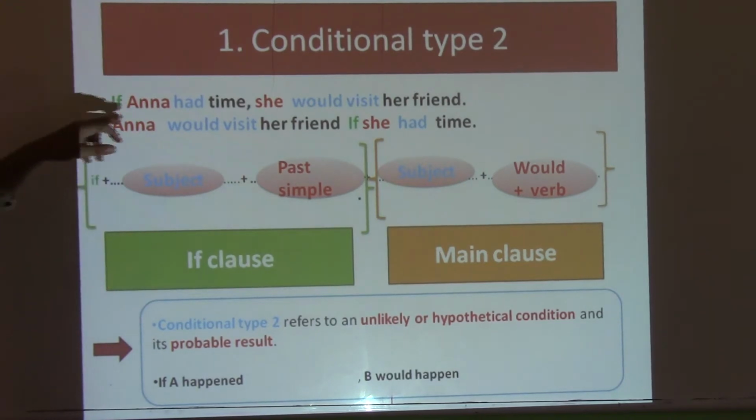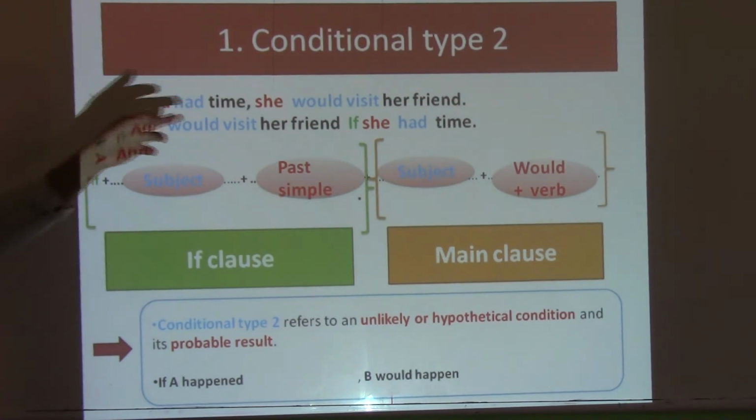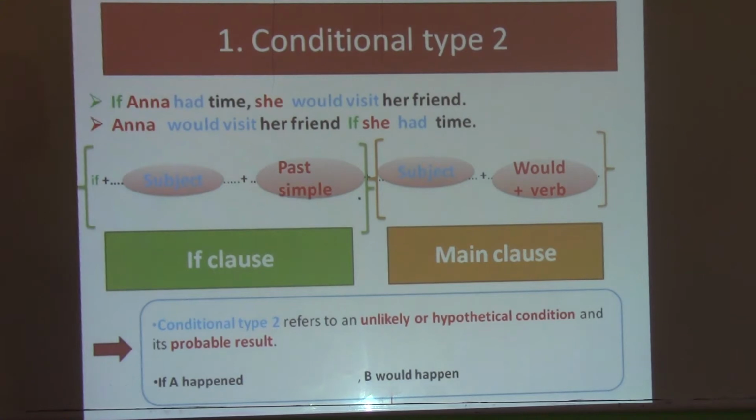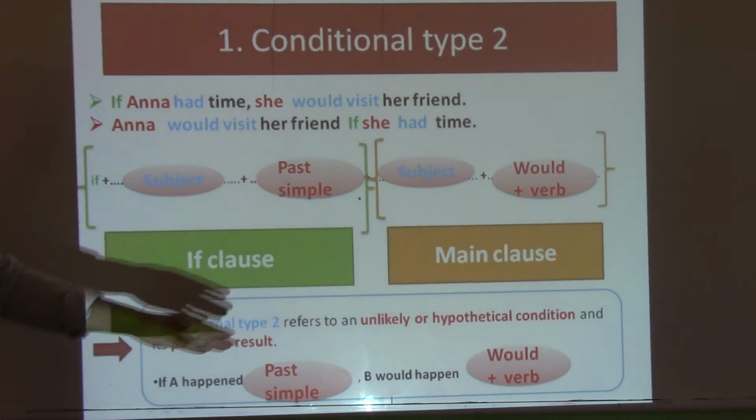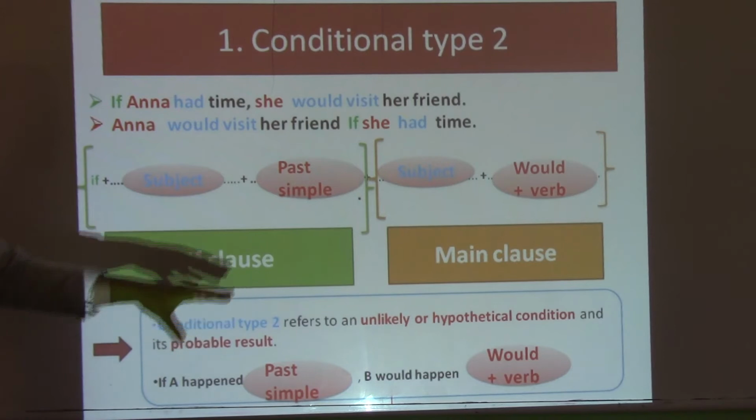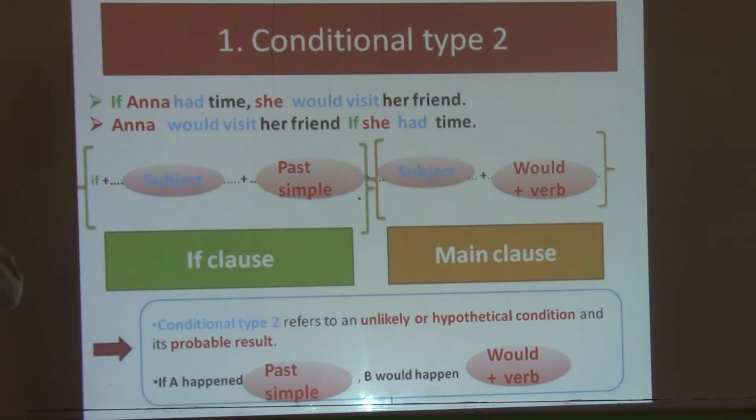If we say, for example, if Anna had time, she would visit her friend, this condition is hypothetical and a sort of imagination, because in reality Anna does not have time. That's why she can't visit her friend. So we say if A happened, B would happen. This is the meaning or the use of conditional type 2.